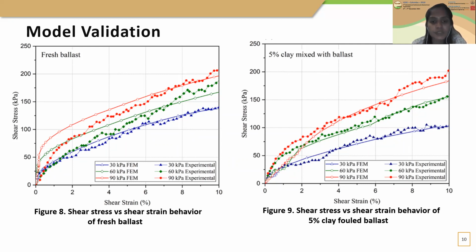Figure in the right shows the shear stress strain behavior of ballast when ballast is contaminated with 5% clay. The shear strength of the ballast is reducing during the analysis of experimental results. The clay particles act as a lubricant between ballast particles and reduce the friction between ballast. This leads to reduction of shear strength. Likewise, the behavior of clay foul ballast is captured by altering the material properties during the numerical simulation.